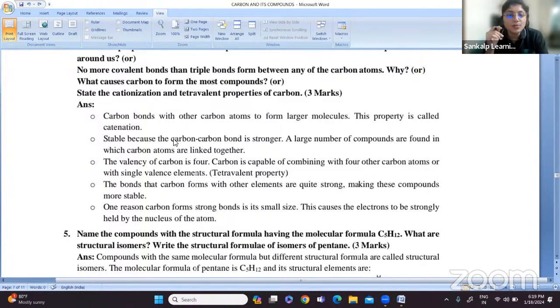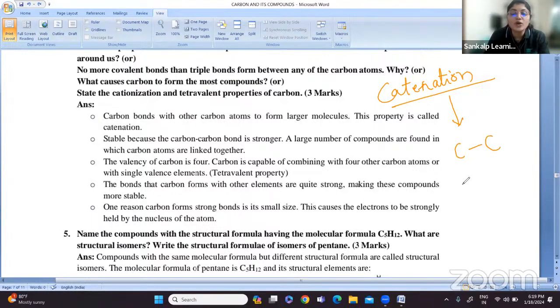Carbon bonds with other carbon. What is this catenation? Catenation is a unique property which is exhibited by carbon. Carbon has the unique property of self-linking. What is it called? You have to mention this word: self-linking to other carbon atoms.